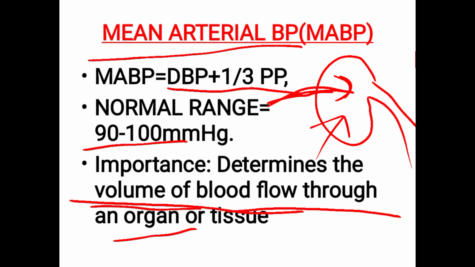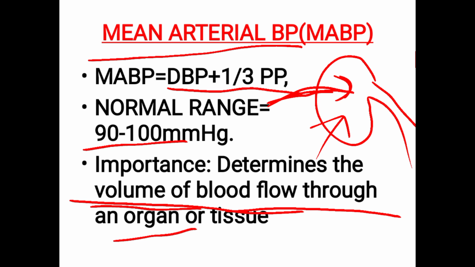Understood? So the mean arterial pressure is the mean pressure exerted in the arterial compartment, in the arteries, during a cardiac cycle. Take one cardiac cycle; in that time, how much pressure will be there in the arterial compartment is determined by mean arterial BP. So that is very important. It will determine the volume of blood flow through an organ or a tissue. Understood? So very important, blood pressure.